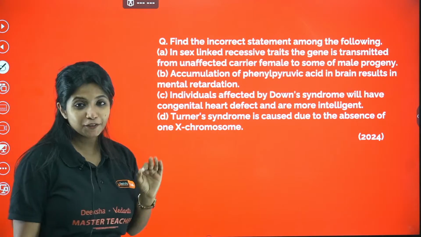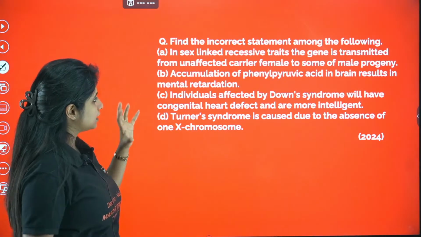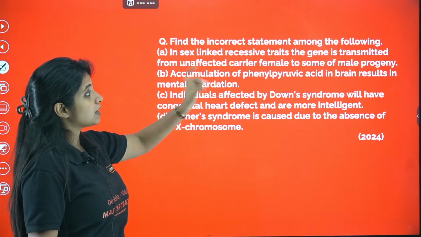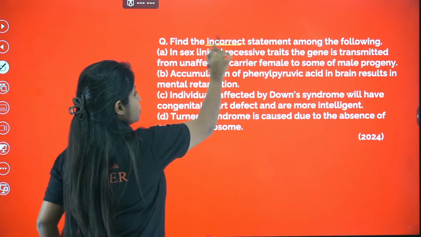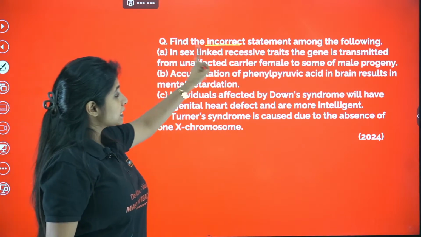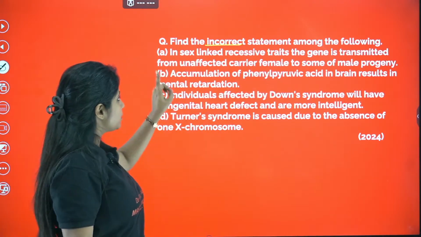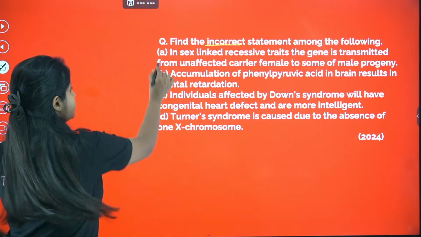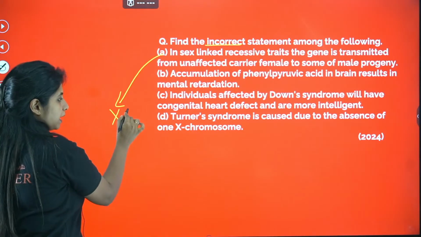Okay, so you have to be a little more vigilant over here. It's a combination of a lot of disorders. Find the incorrect statement among the following. First of all, underline this. This is what you have been asked. Incorrect. In sex-linked recessive traits, the gene is transmitted from unaffected carrier female to some of the male progeny. Sex-linked recessive trait, for example, color blindness.